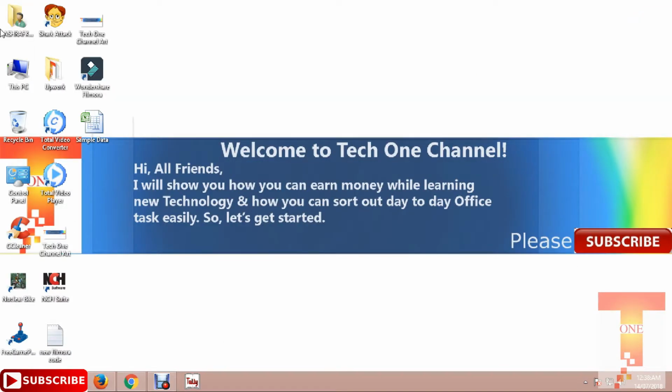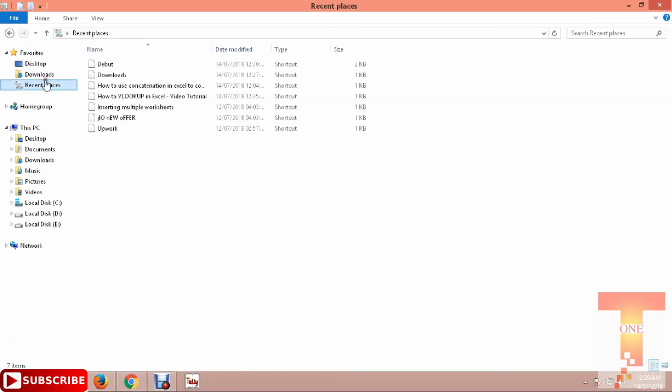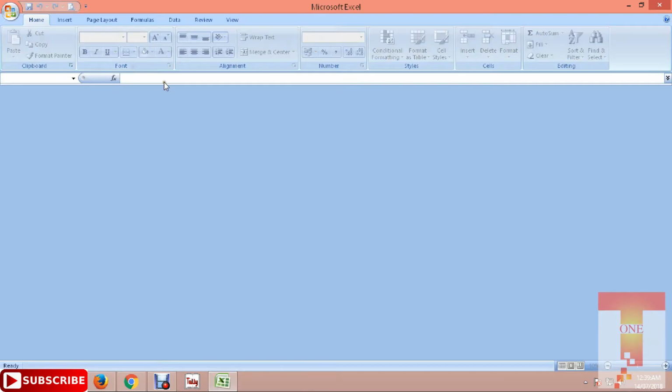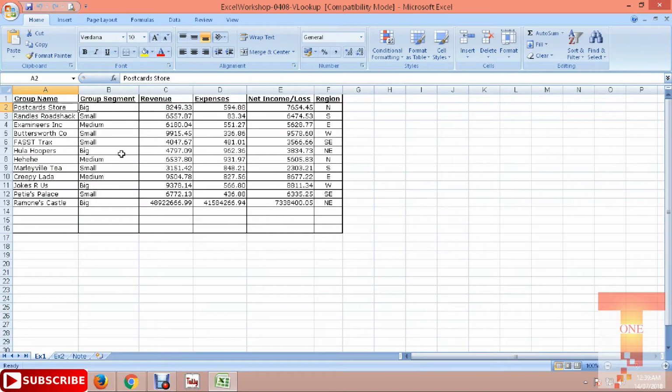So, I have one sheet ready for that. This is the sheet that we will be using. At the moment there are columns given in the sheet. The first column will be group name, then group segment, then revenue, expenses, net income, and region: north, south, east, west, that way.